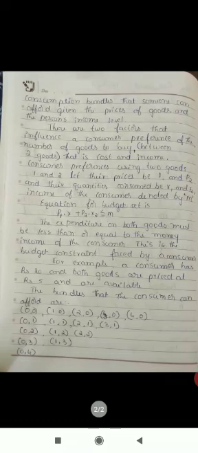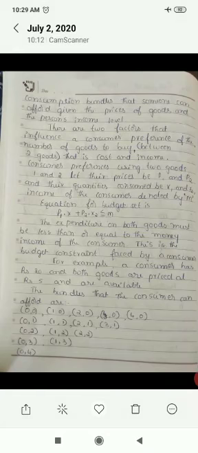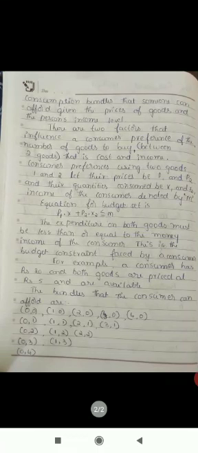Or you can purchase 4 Kit Kat and 0 amount of Dairy Milk, that is 0 4 at the end of the last line, which means you are not buying any amount of Dairy Milk chocolate, you can buy only the Kit Kat. So these are the availabilities available for the consumer. You can choose any availability.